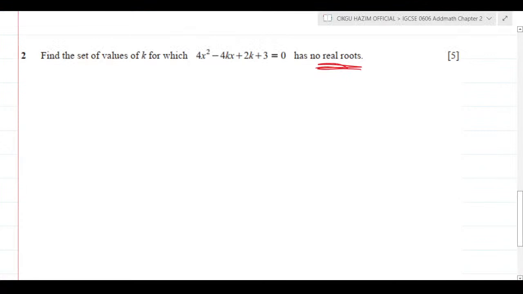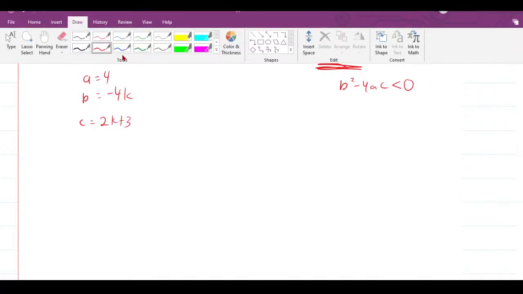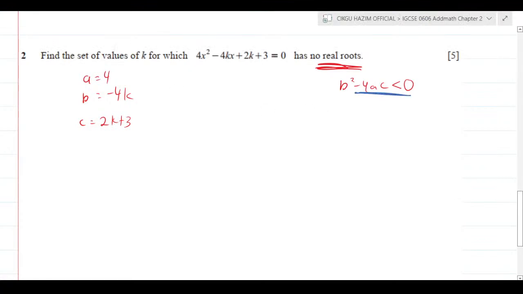What does it mean by no real roots? It must be b squared minus 4ac less than 0. So identify the values of a, b, c here. a equals 4, b equals negative 4k, and c equals 2k plus 3. Once you have that, apply this discriminant here. So b squared minus 4ac must be less than 0.